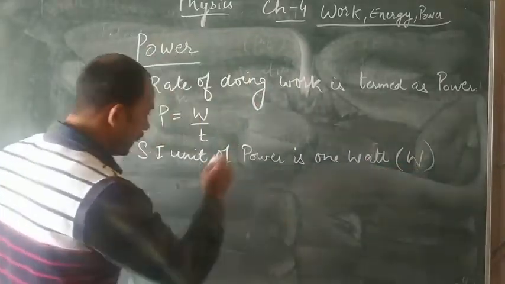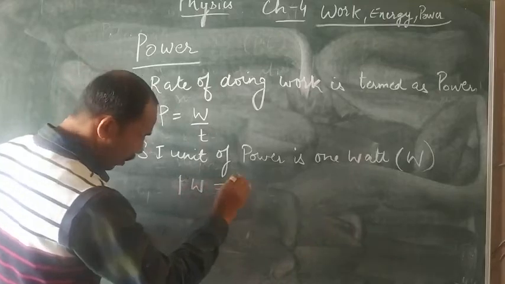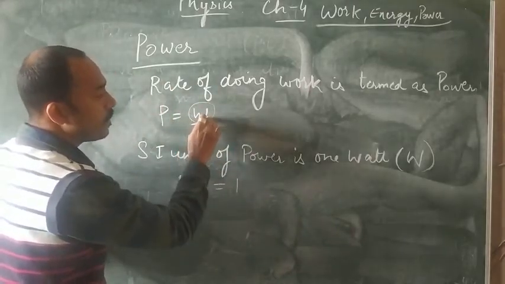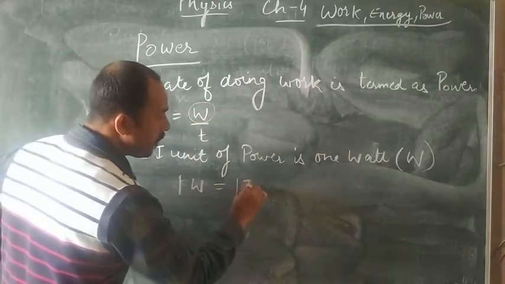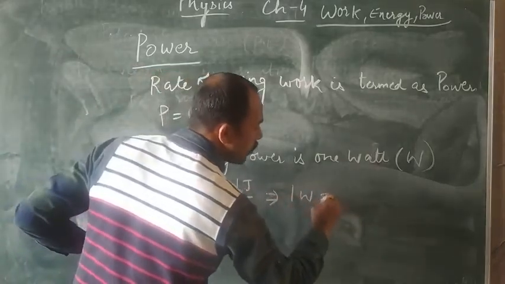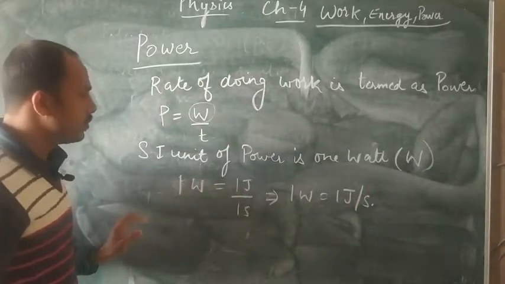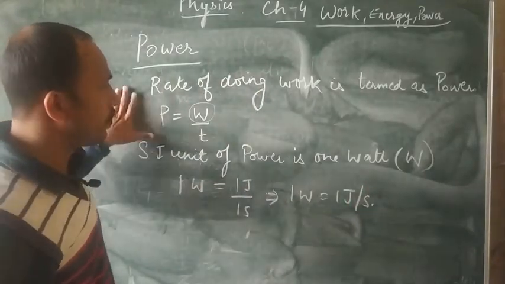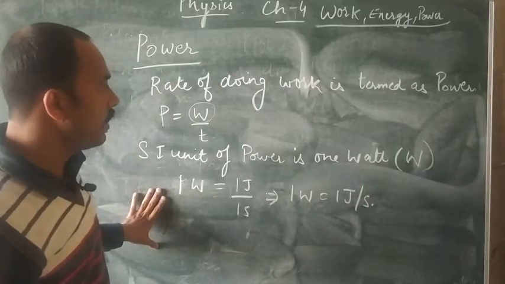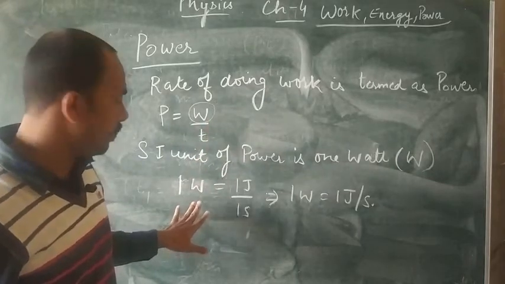And 1 watt is also equal to, we know the SI unit of work done is 1 joule, upon 1 second. So can we write 1 watt is equals to 1 joule per second? Clear? So this is the power, whatever we have explained. We know the definition of that, and we also know the SI unit of power.